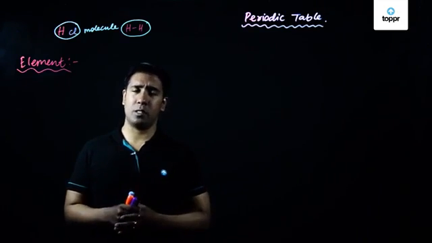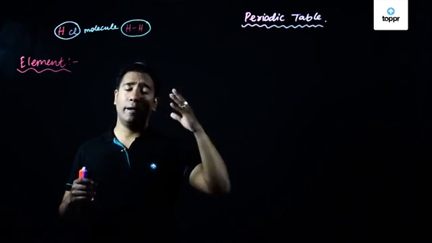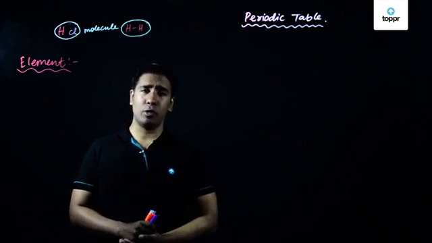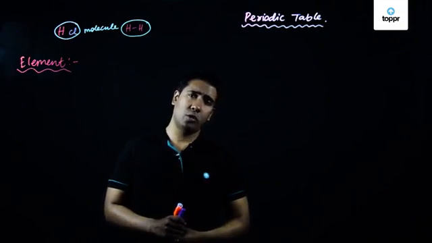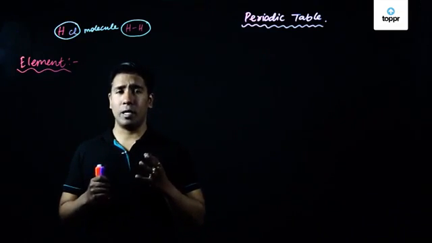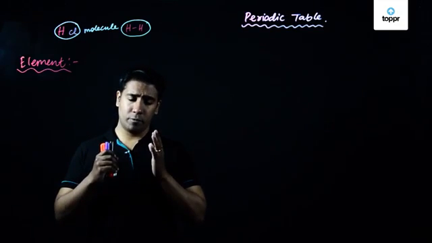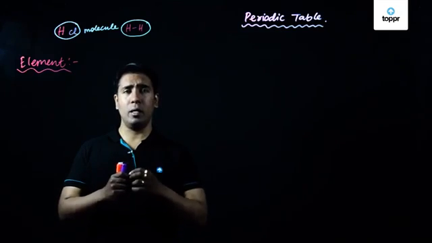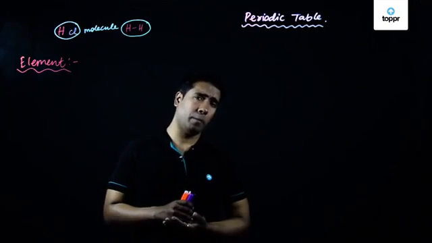It will form the same substance itself. So if you break the hydrogen molecule, the result will be hydrogen atoms, which will again be the same element, hydrogen. Therefore, whenever you break a substance in elemental form, the resultant parts that you get will also be of the same element.